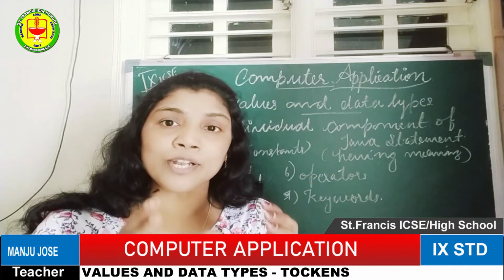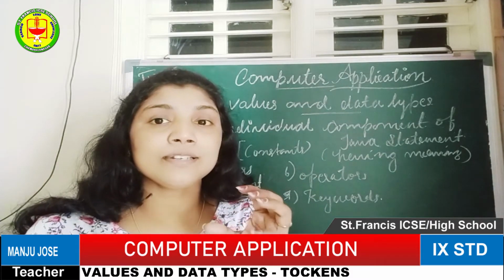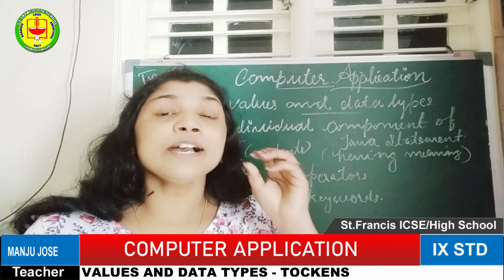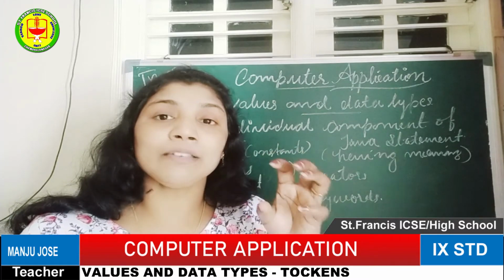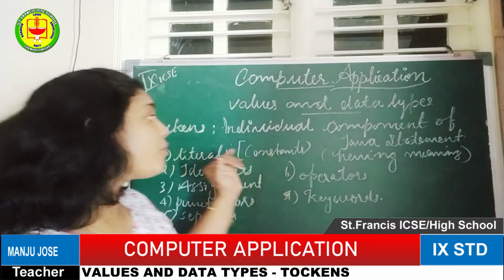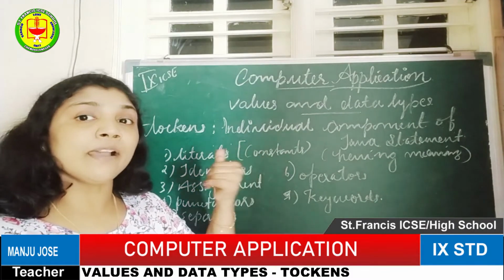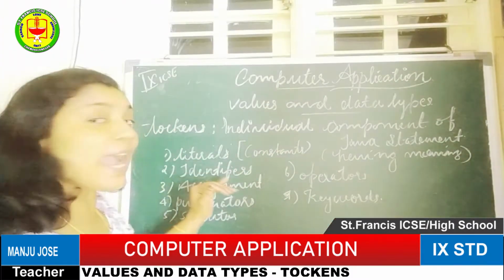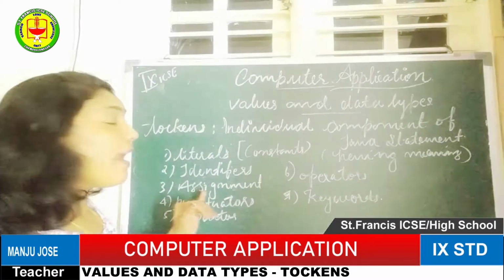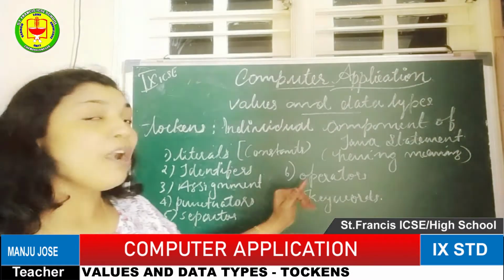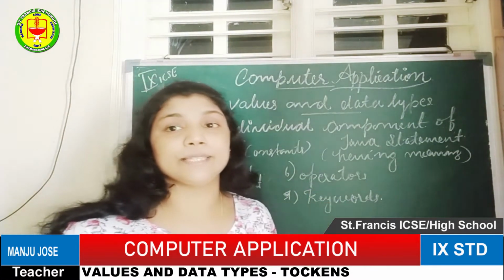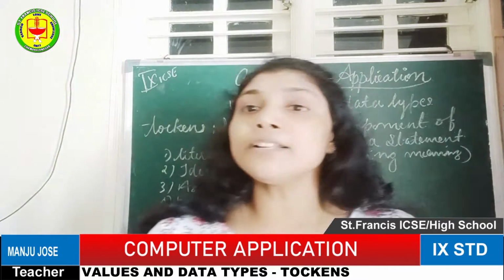A literal or constant is a token. We already know what a constant is: a fixed value stored in a variable, equation or formula. So a constant is one of the major tokens. The next one is the identifier, then assignment, punctuators, separator, operator, and keywords. These are the major tokens we use in the Java programming language.